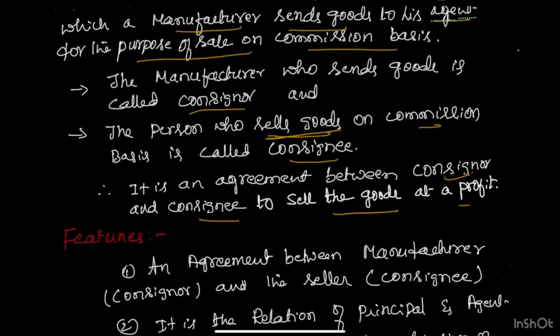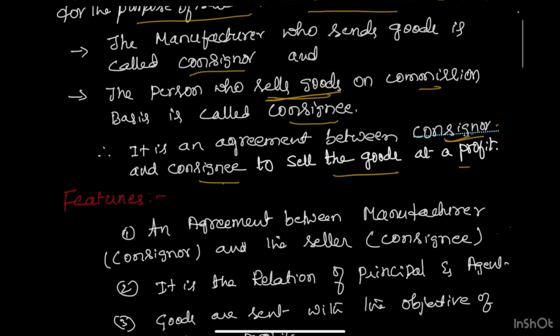Why is this done? Because the consignee may have a good relation with the local consumers, and that advantage will be taken by the manufacturer, the consignor, to promote the sales so that he can increase the sales by taking advantage of the local customers of the various areas.